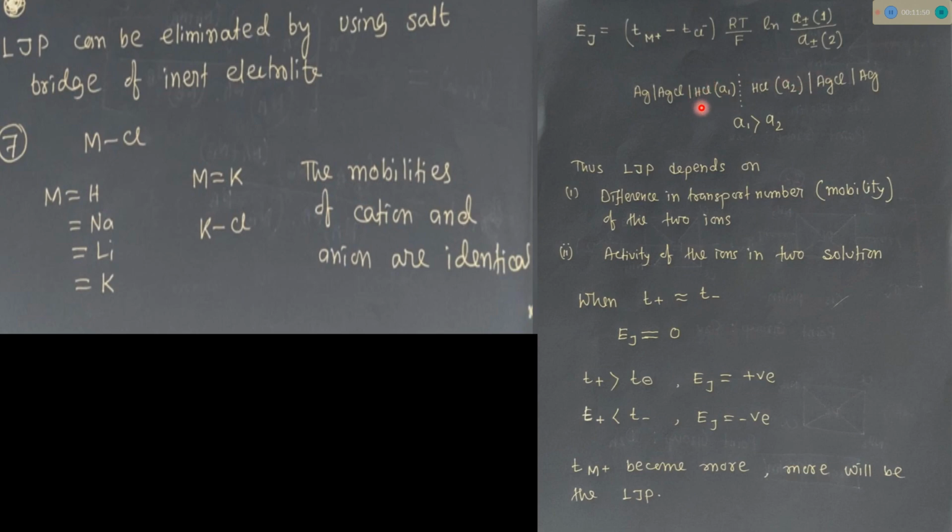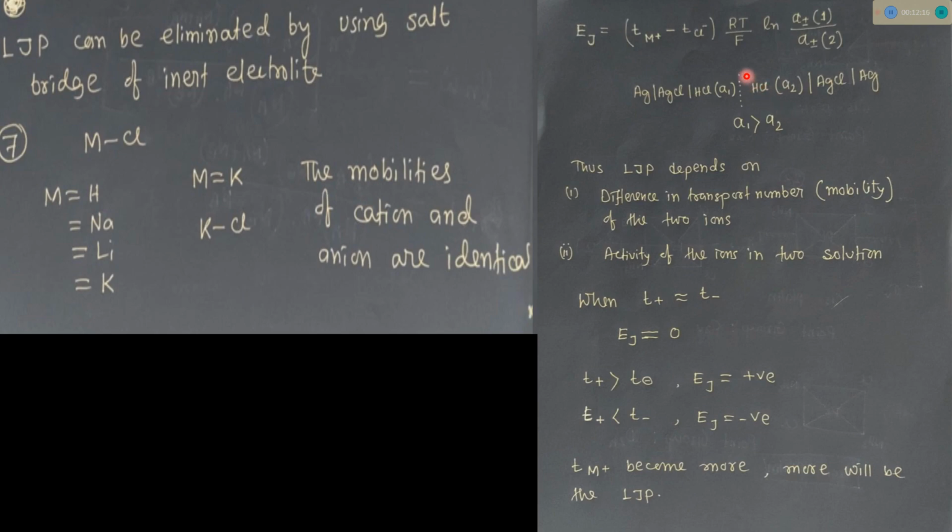See, here we use the same electrolyte HCl, but with different concentrations come close to each other, then a junction is created, and so when these electrolytes come close to each other, there is migration of ions across these junctions.